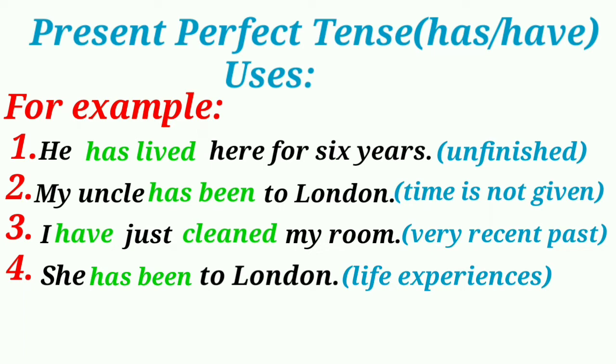See the third example, I have just cleaned my room. This sentence is used to talk about an action that was completed in the very recent past. We use just, already, recently, yet for such instances. Fourth example, she has been to London. In this sentence her time is not important. It is used to talk about one's life experiences, actions or events that happened sometime during a person's life.